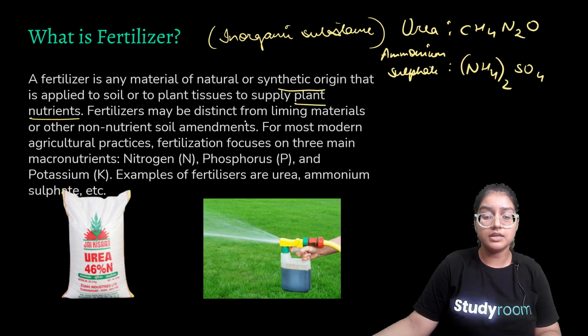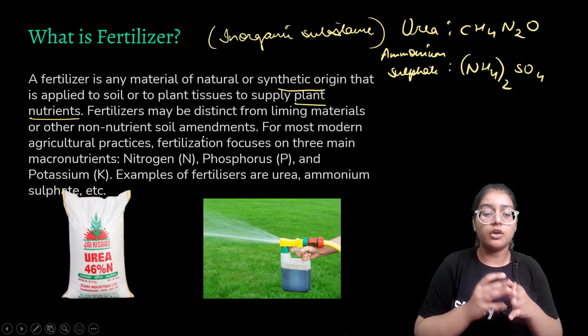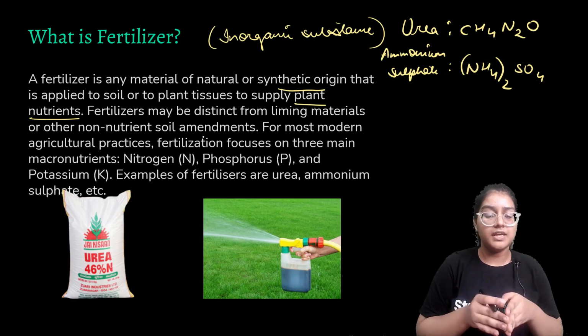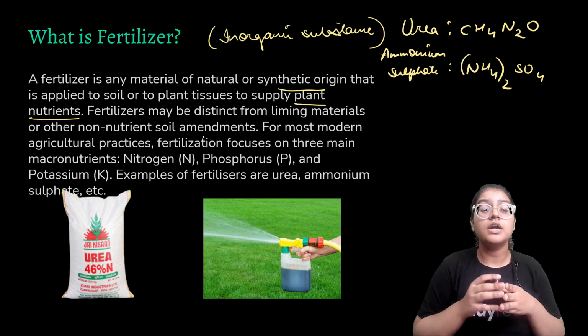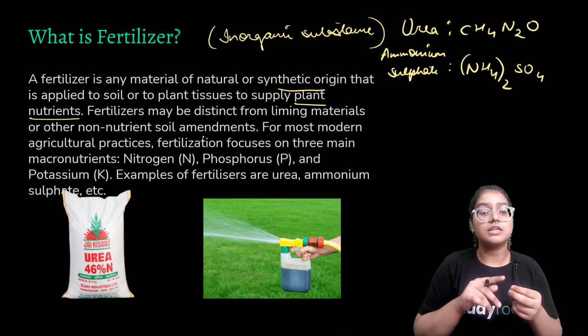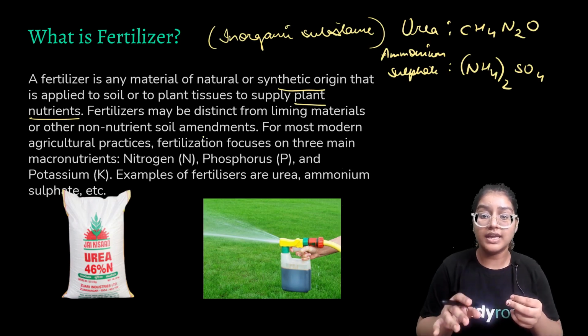Fertilizers may be distinct from liming materials or other non-nutrient soil amendments. The difference between manure and fertilizer is that they both make the soil fertile and yield us better crops, but manure is an organic substance, whereas fertilizer is an inorganic substance.